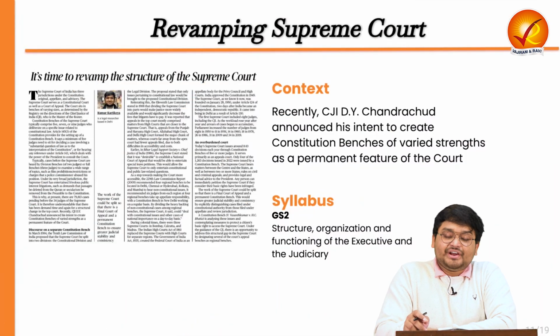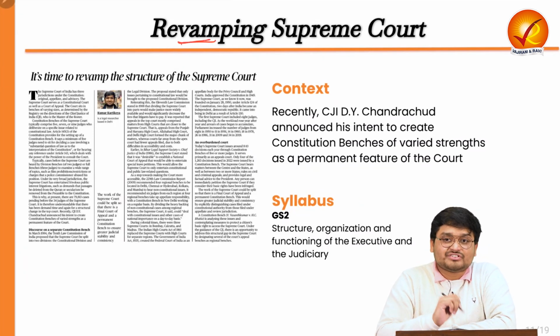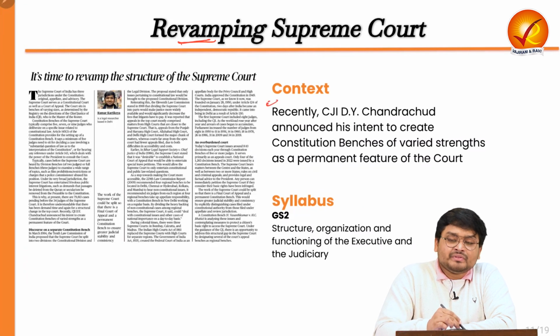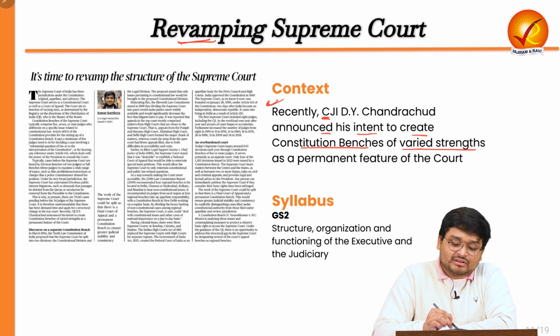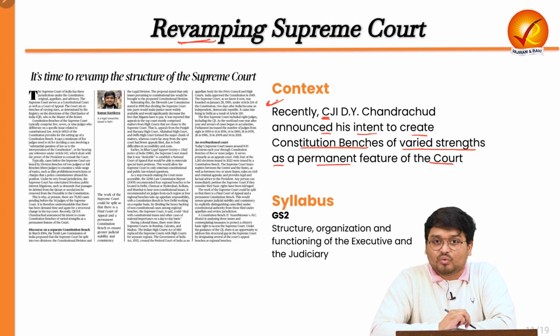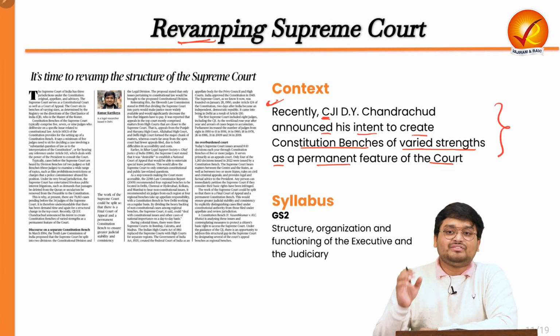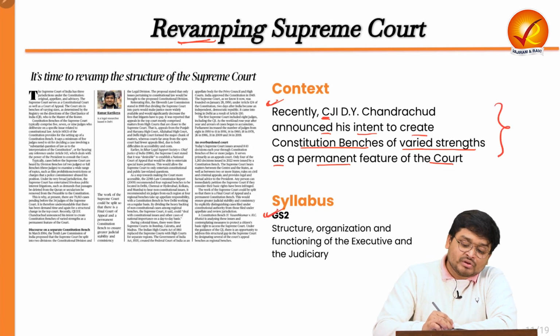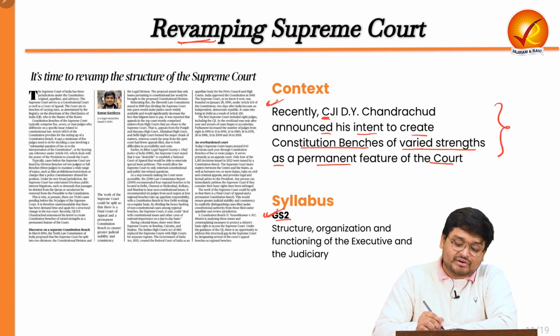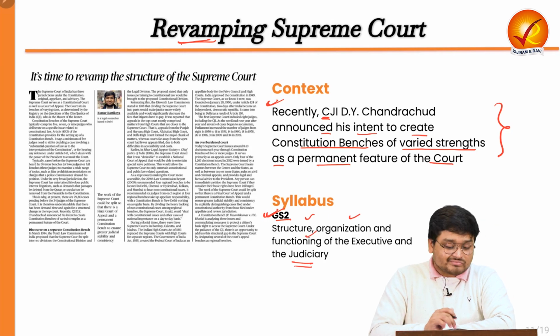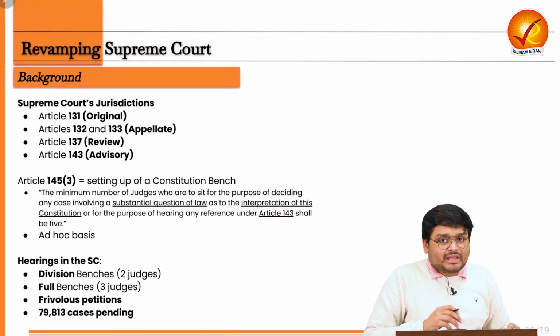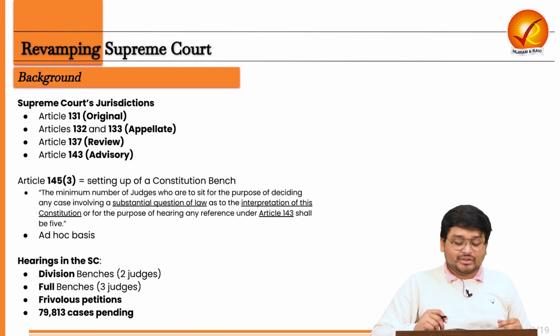Now in the next article, we are talking about the need for revamping the Supreme Court structure. Recently, the Chief Justice of India announced his intent to create constitutional benches of varied strength as a permanent feature of the court. So let us understand what this is all about, because it is very important from the GS2 perspective, where we have the various aspects of the judiciary, its structure, organization and functioning. Before this, let me give you a brief background and basics.